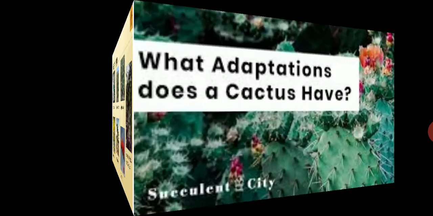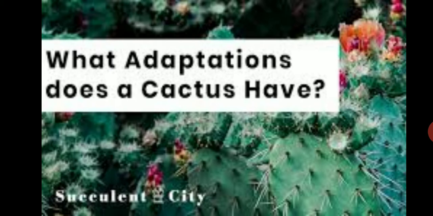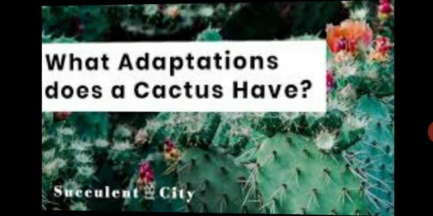Now the question arises, what adaptations does a cactus have? What are the features present in the cactus plant by which it can easily or comfortably survive in the extreme environment or climate?